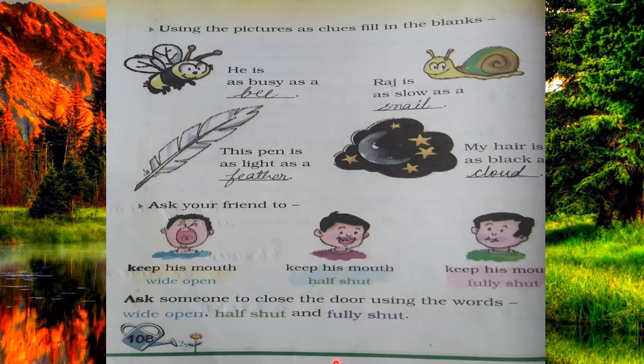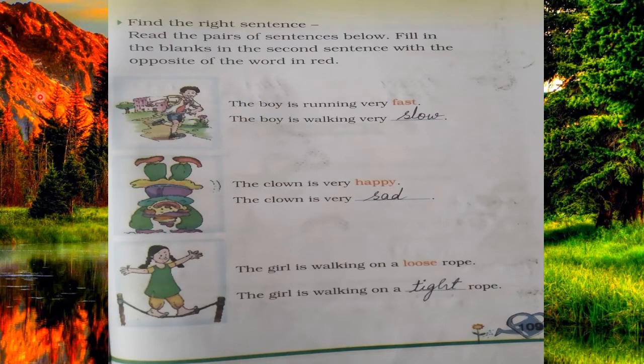Next thing is, find the right sentence. Read the pairs of sentences below. Fill in the blanks in the second sentence with the opposite of the words in red. Class, here you can see there are some sentences, and you have to complete the sentences by using the opposite word. In the first sentence there is a red colored word. You have to write the opposite of the red colored word in the second sentence.